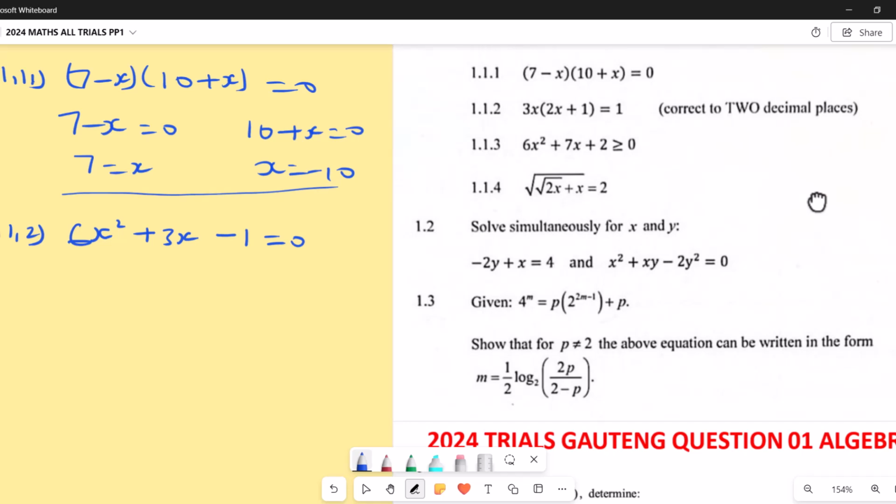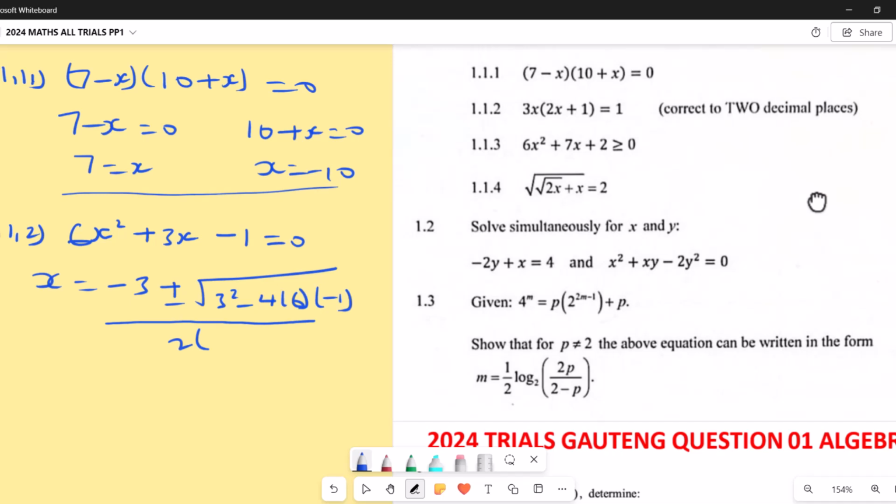Okay. So in this case, the formula says x equals minus b. Our b is 3, minus 3 plus or minus the square root of b squared minus 4ac. We're going to say 3 squared minus 4ac. Our a is 6, our c is negative 1, by 2a. So our a is 6 here. You can get the answers here with calculators, you can check it out there.